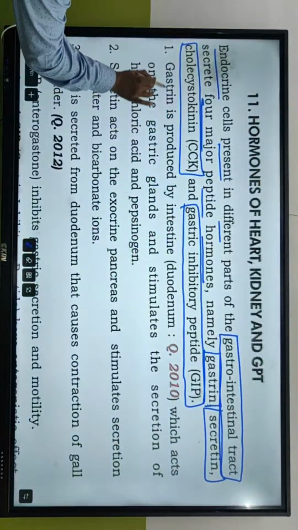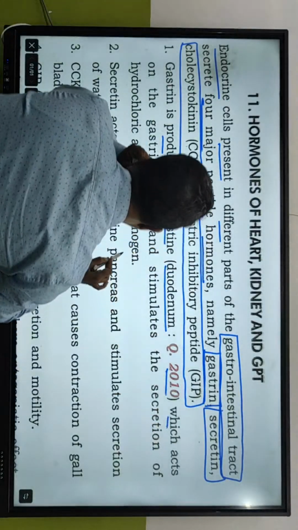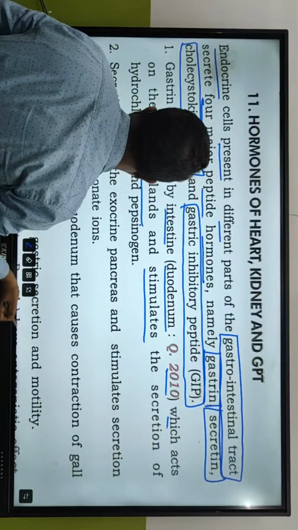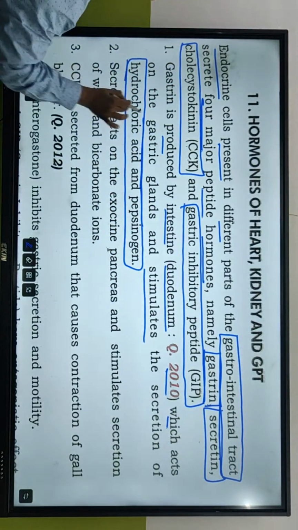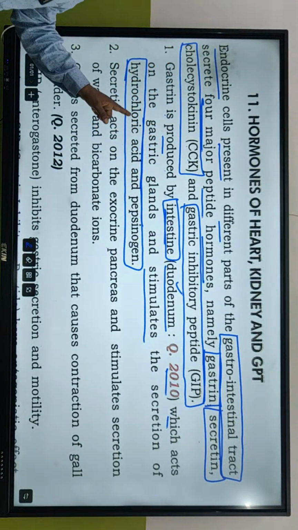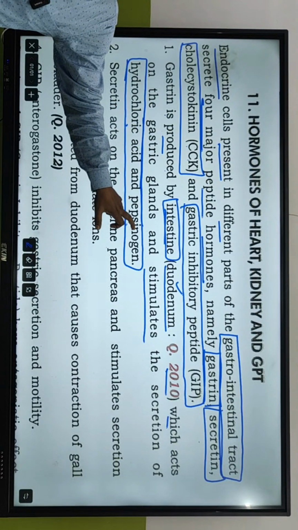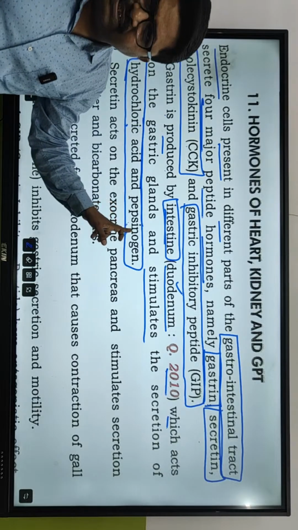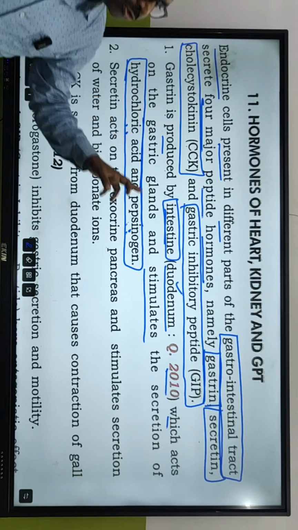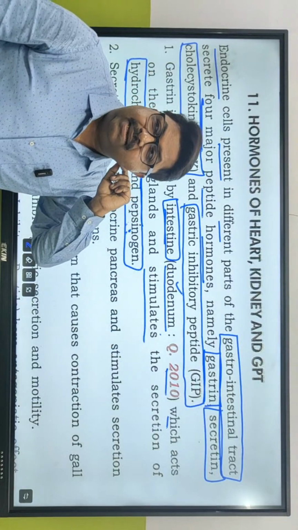Is it clear? Gastrin is produced by the intestine, the duodenum. The question came up: it acts on the gastric glands and stimulates the secretion of hydrochloric acid and pepsinogen. So it is secreted from the intestine, mainly the duodenum, but its point of action is on what? Oxyntic cells and chief cells. The chief cells of the stomach secrete inactive pepsinogen, and oxyntic cells secrete hydrochloric acid. So gastrin, which is secreted from the duodenum, has a role to play inside the stomach cells.